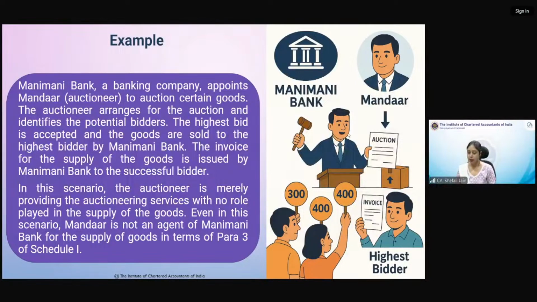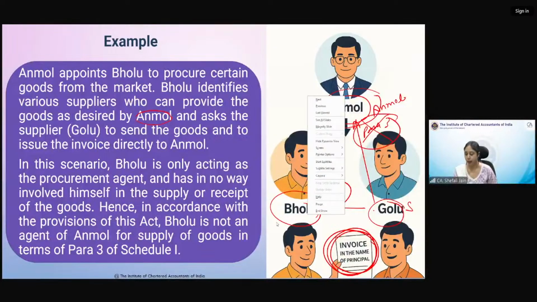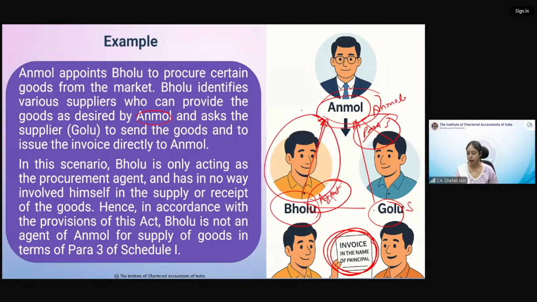So this is the point here, that since the invoice has been issued by the supplier in the name of the principal, para 3 will not be attracted, and therefore whatever goods Bholu gives to Anmol, because Golu will give goods to Bholu and Bholu will give the goods to Anmol, this particular transaction will not be a supply. Only a single transaction will be there from Golu to Anmol. This is the crux of para 3 of schedule 1.